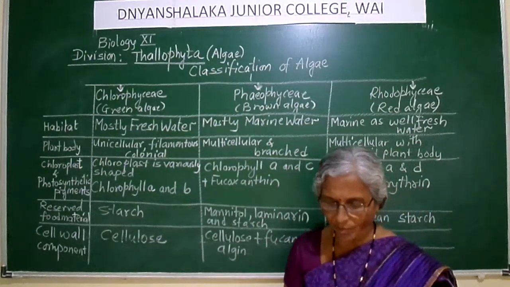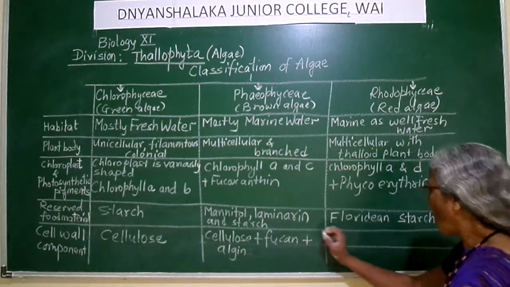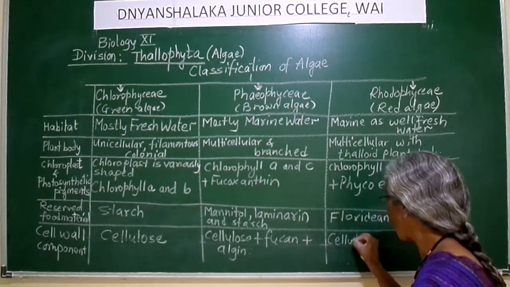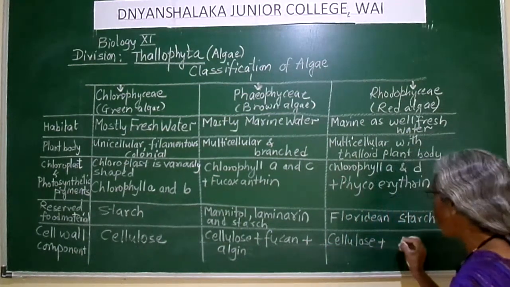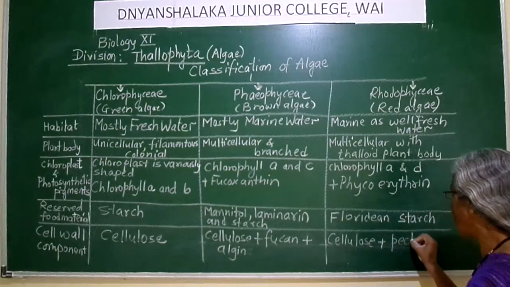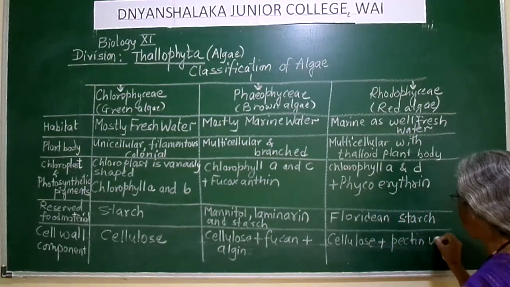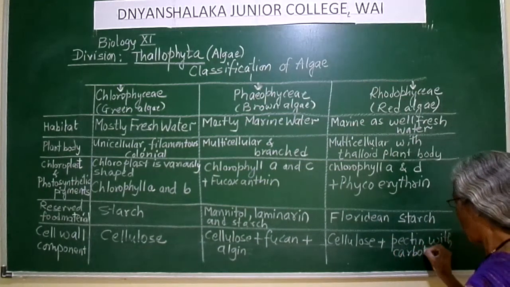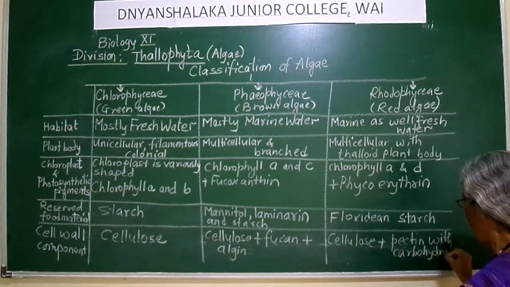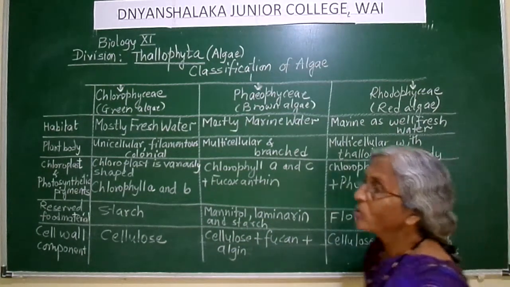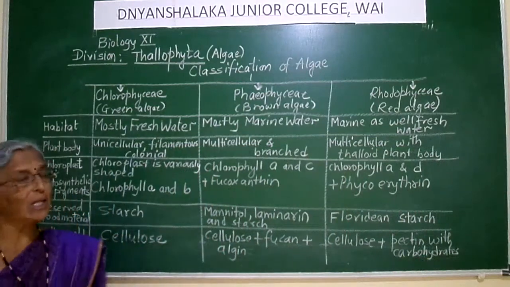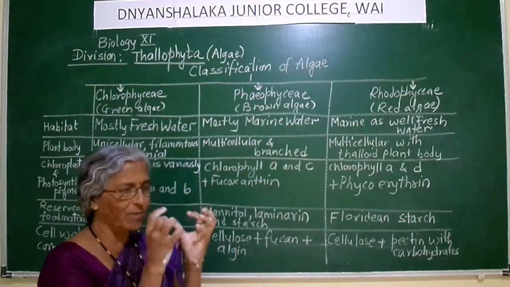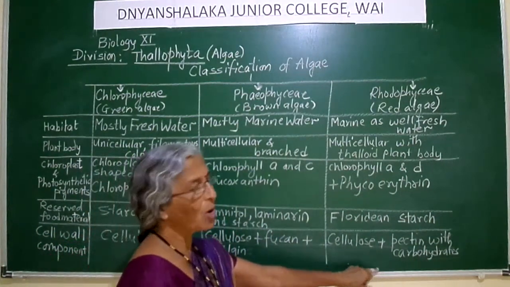In case of Rhodophyceae, the cell wall is made up of cellulose plus pectin, which will be bound with carbohydrates.